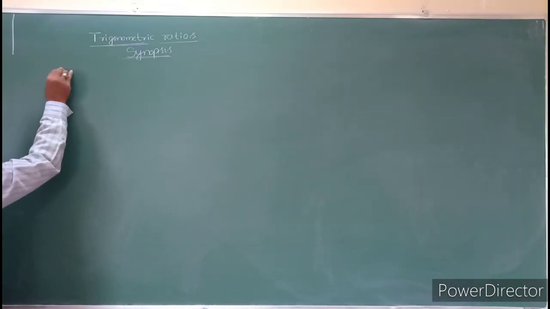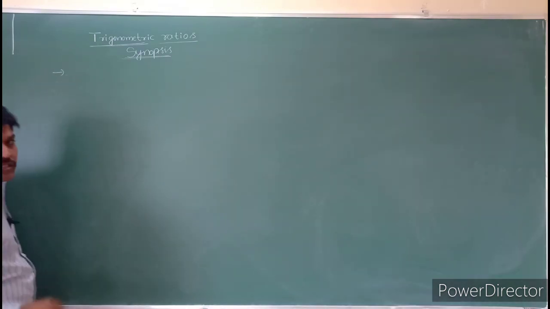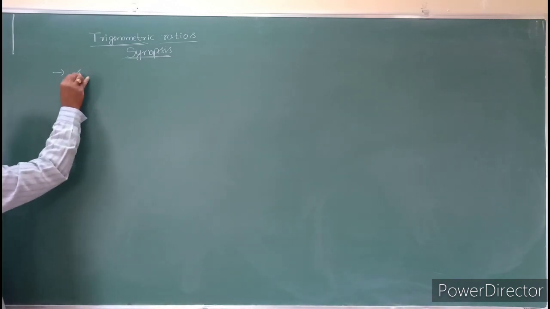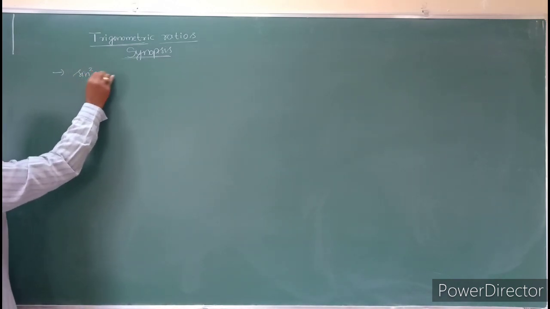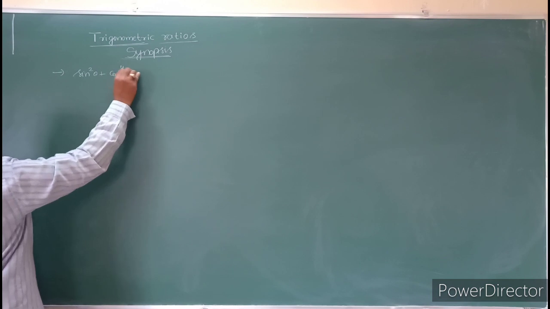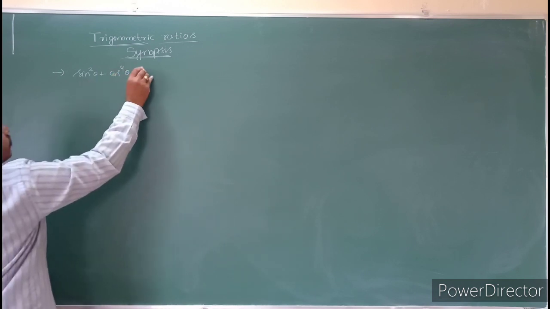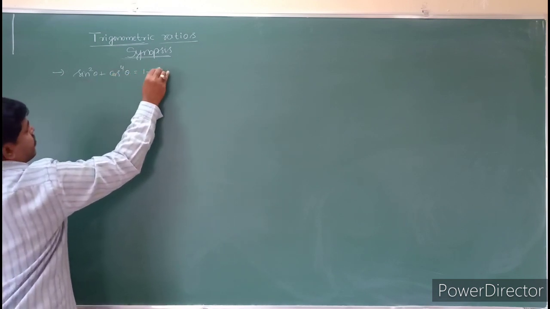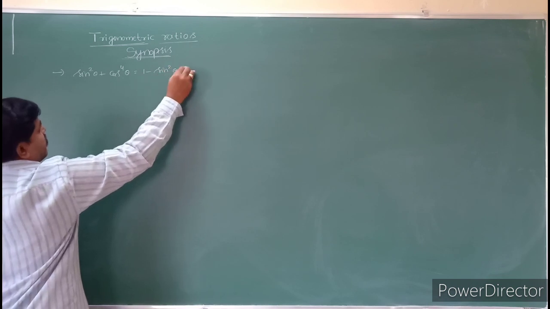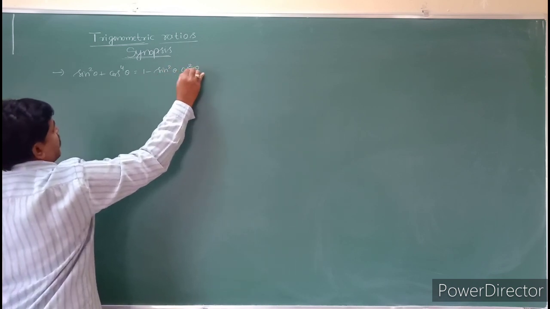See the next one, students. What is the next one? Sin square theta plus cos power 4 theta is equal to 1 minus sin square theta into cos square theta.